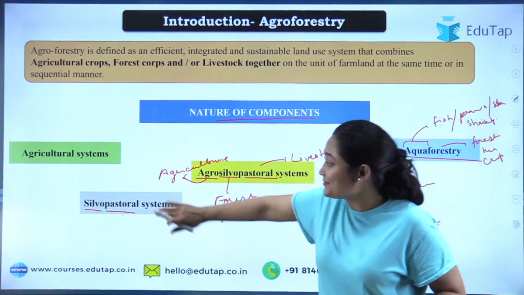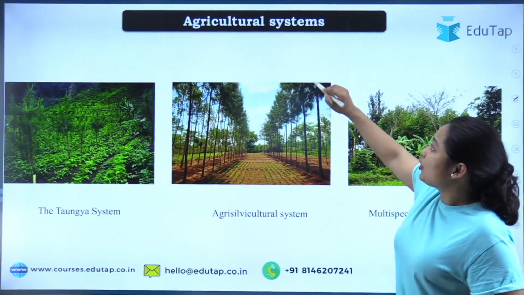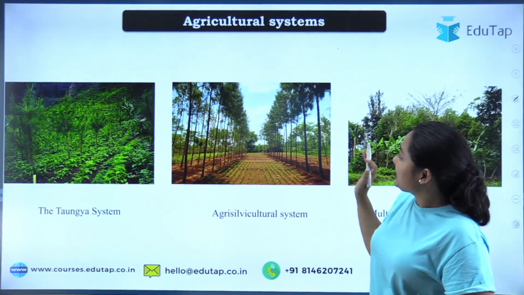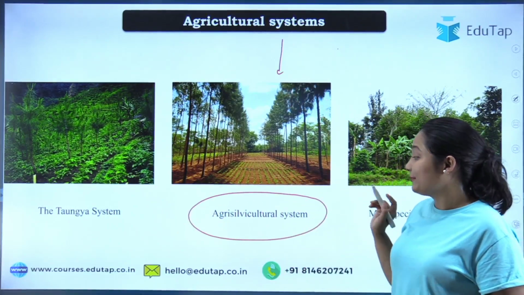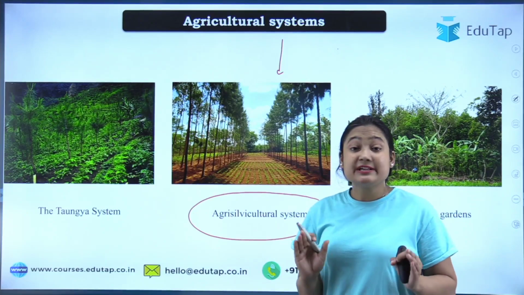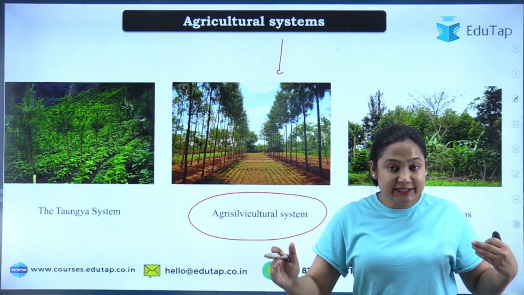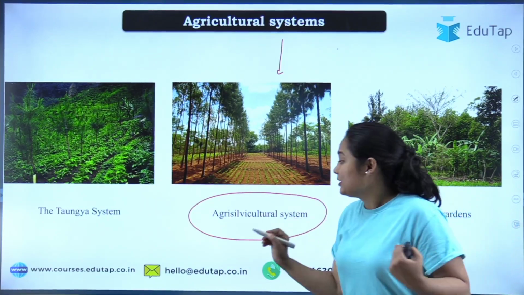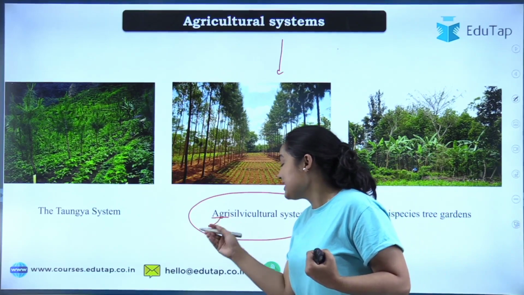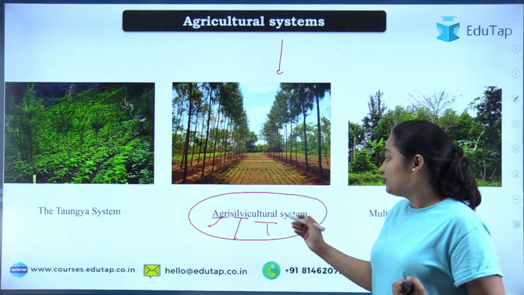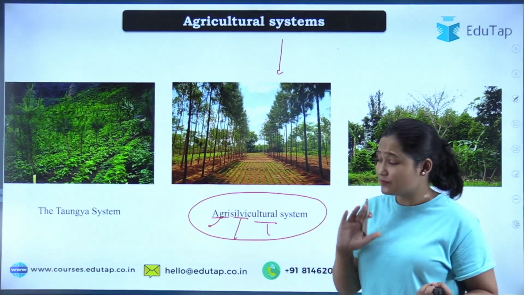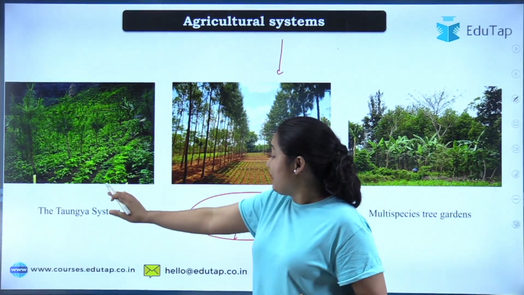So let's start our class with the agriculture system now. Now talking about the agriculture system, the main system that you will see is agrisilviculture. Now what is this agrisilviculture? See, go for the name, divide the name, and you will know the components. Talking about agri, it means agriculture, silvi, forest, and culture. You are keeping or growing both. Now, before that, we'll expand it.